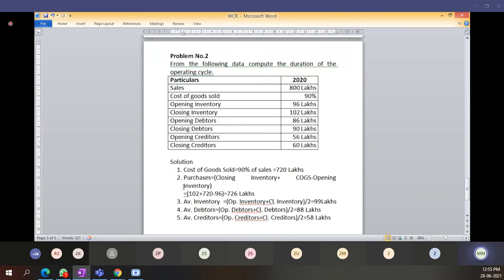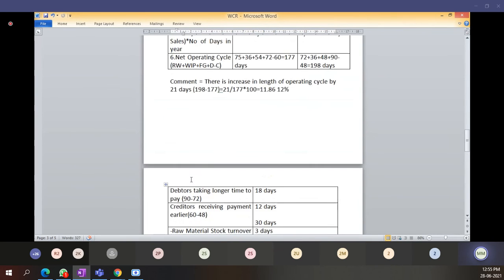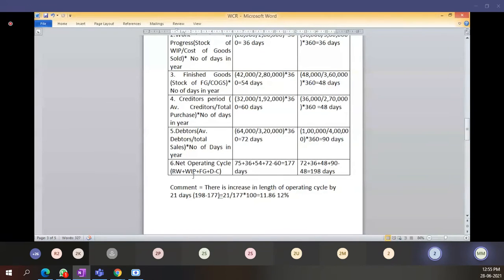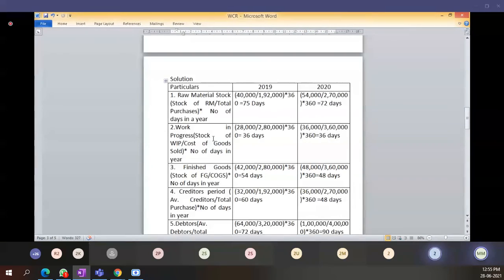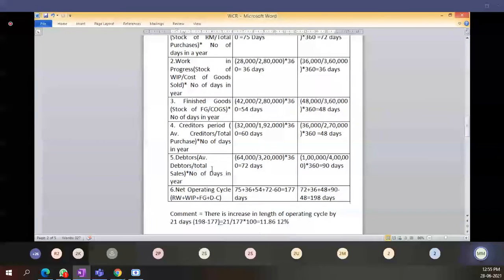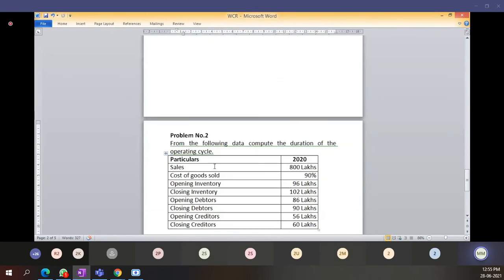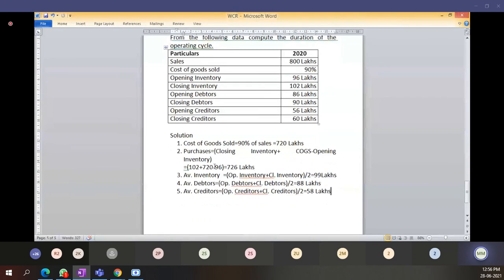See here, in the last problem I used the average somewhere: average creditors, average debtors. We require this. But in that problem they specifically asked for only expenses, and opening and closing were not given, so we took that only. But here they have given you 2 figures and we have to calculate the operating cycle for 2020 only. That's the reason we are doing this.